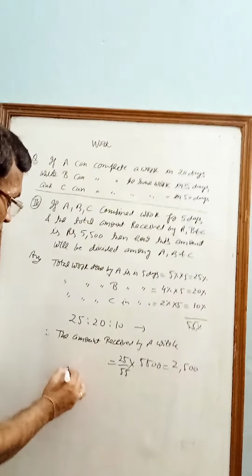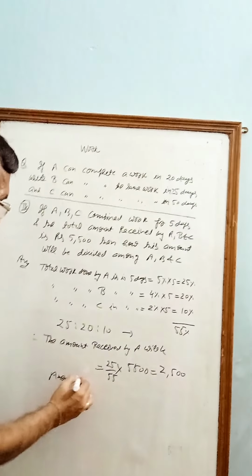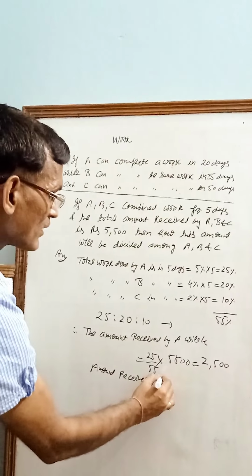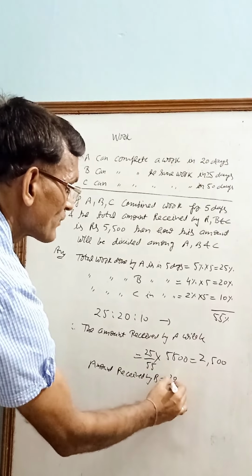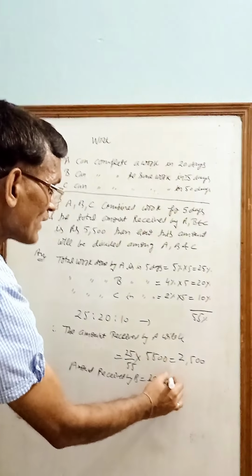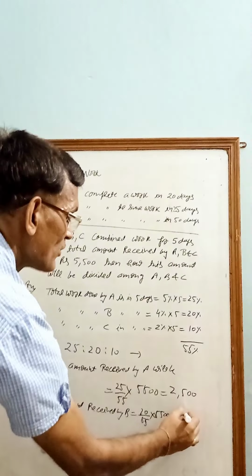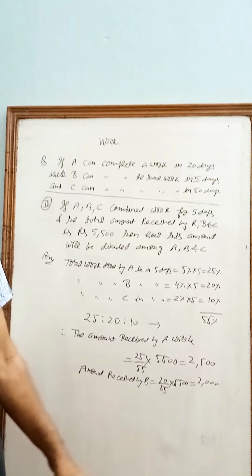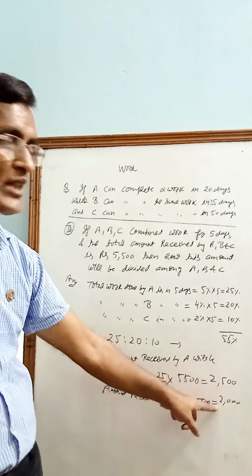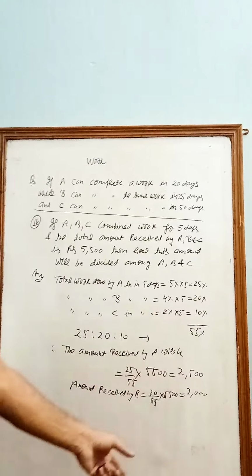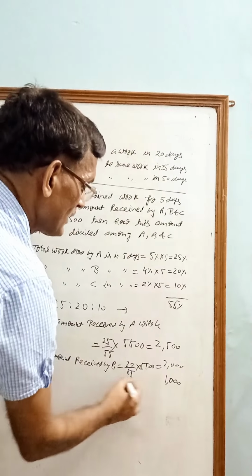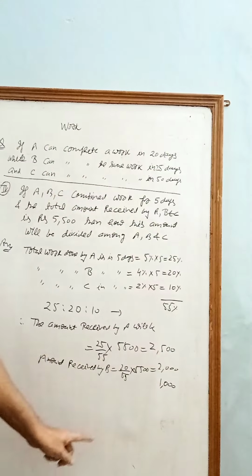The amount received by B equals 20 by 55 into 5500, that is 2000, and the amount received by C will be 5500 minus 2500 minus 2000. So 1000 will be the amount received by C.